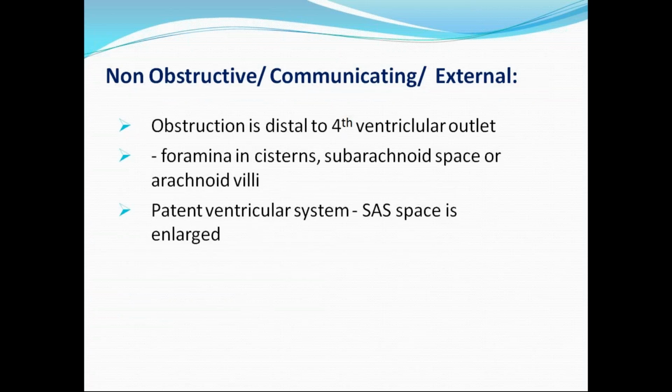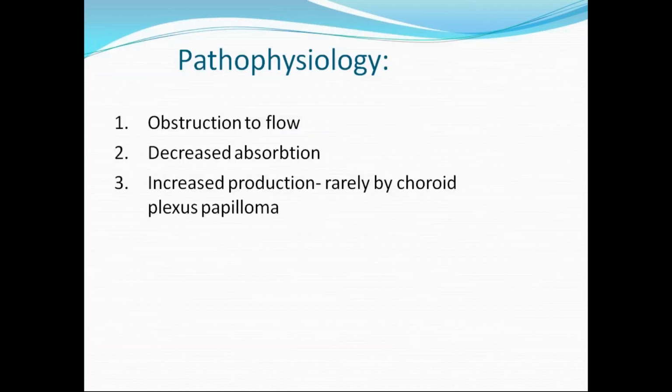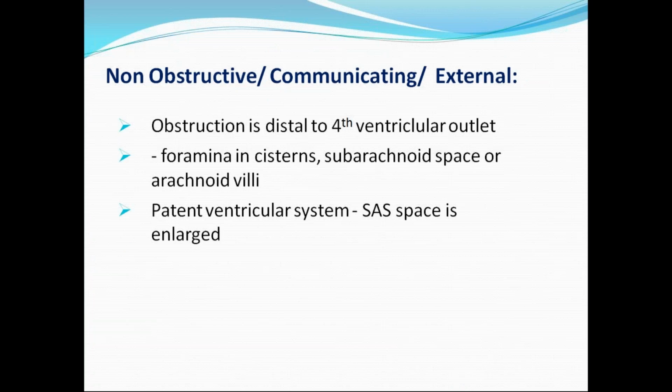The next entity is non-obstructive or communicating hydrocephalus. Here the obstruction is distal to the fourth ventricular outlet. So the problem will be in the basal cisterns or at the arachnoid villi. Here we appreciate a good patent ventricular system. There is no obstruction at the level of the ventricles, like the aqueduct of Sylvius or the foramen of Monro, or from the fourth ventricle to the cisterns. We see a patent ventricular system, so the problem is distal to the fourth ventricular outlet.